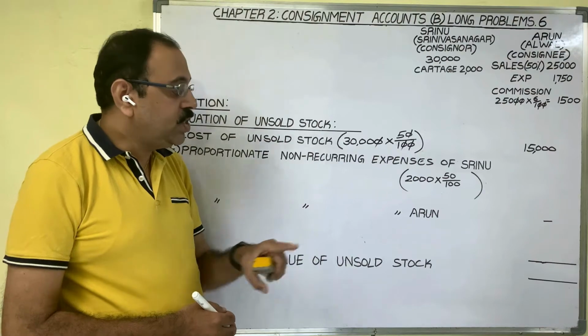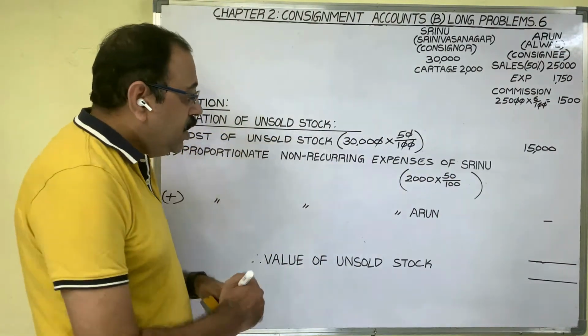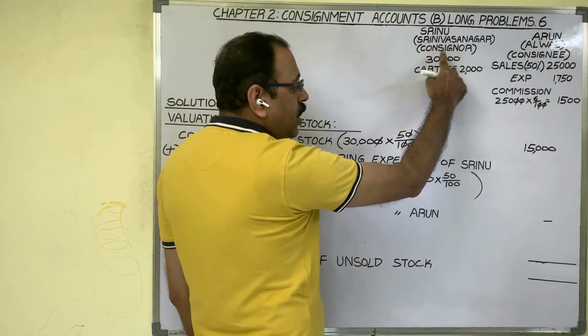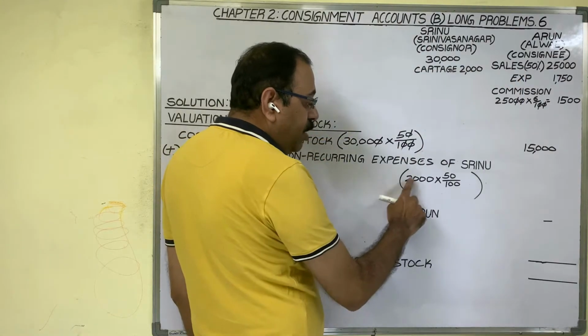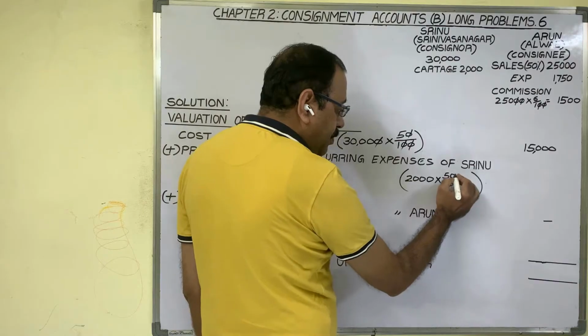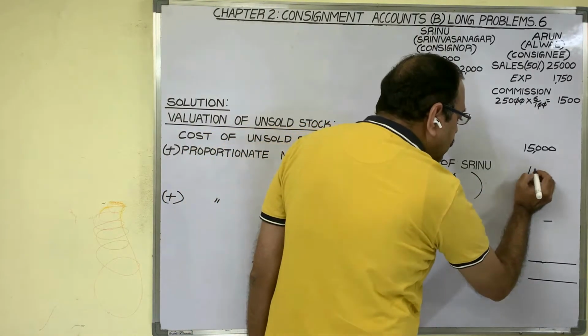Proportionate direct expenses of the consignor, we should add to that 15,000 rupees. 2,000 is spent on the total goods. Now, as unsold stock is 50%, we should consider 50% of 2,000 rupees here. That is 1,000 rupees.